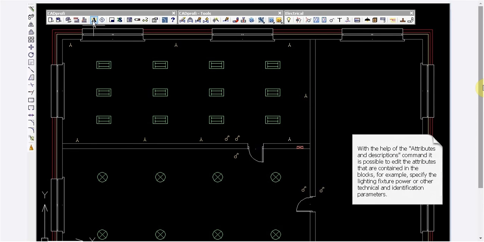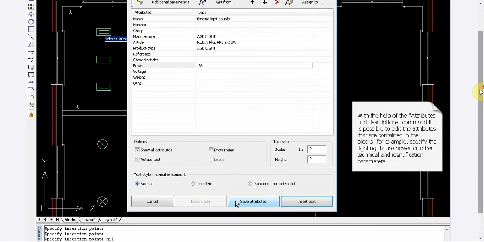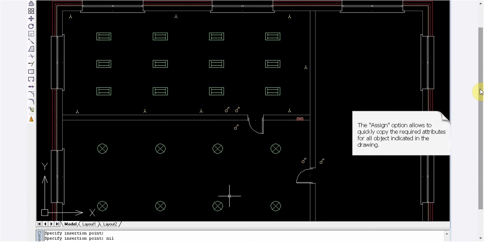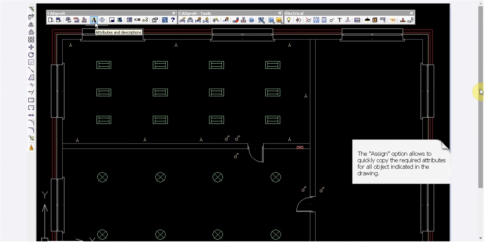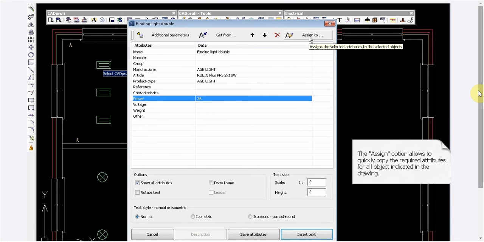With the Attributes and Description command, we can quickly change the attributes of different symbols, like for example we can add the power. We click Save Attributes. We'll go to the Attributes and Descriptions command once again. As you can see, the power is here. We can quickly assign the attribute to different symbols.